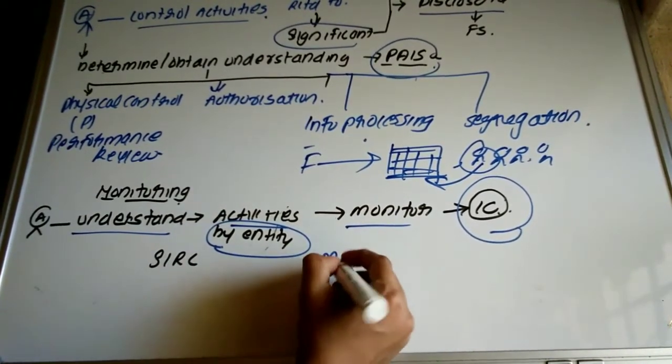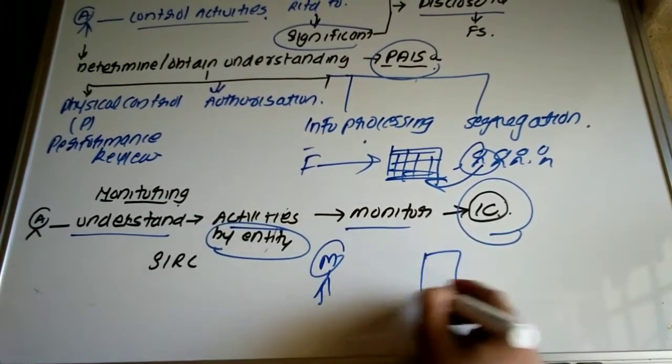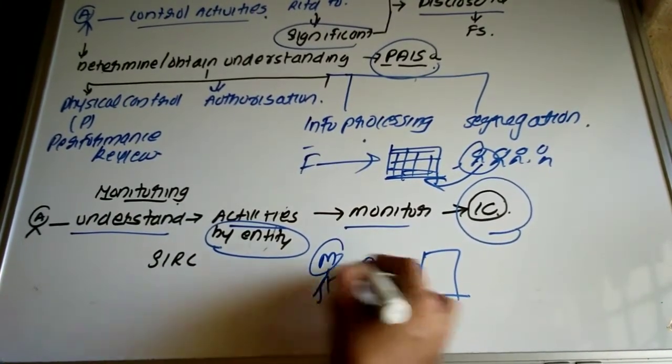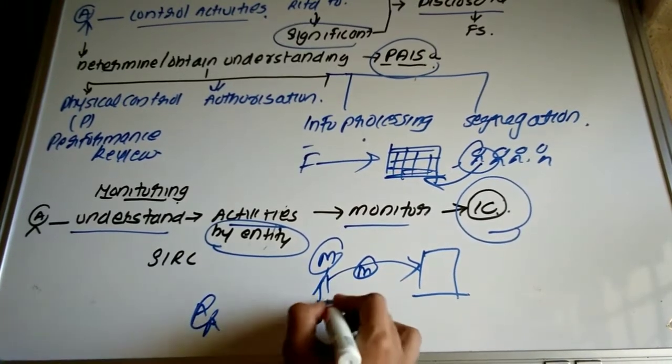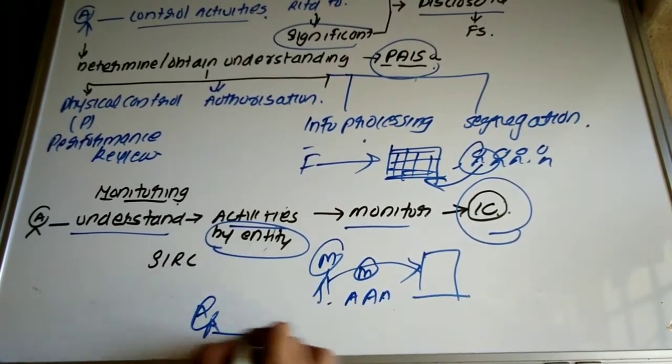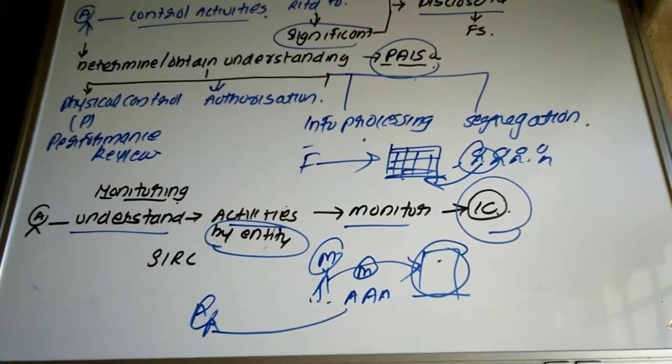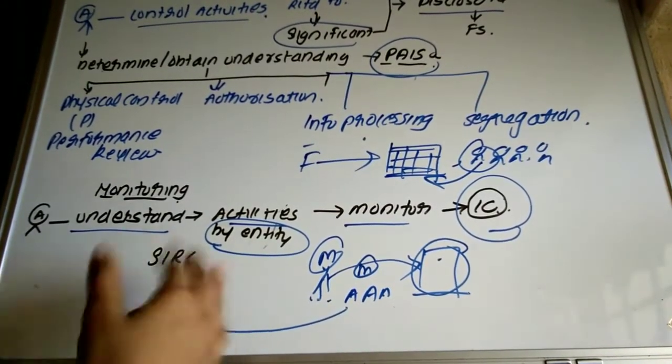It means that suppose this is the management, this is the internal control system. Management is responsible to monitor the internal control system. Auditor have to understand what? The activities which has been taken by the management to monitor the internal control system. Okay.